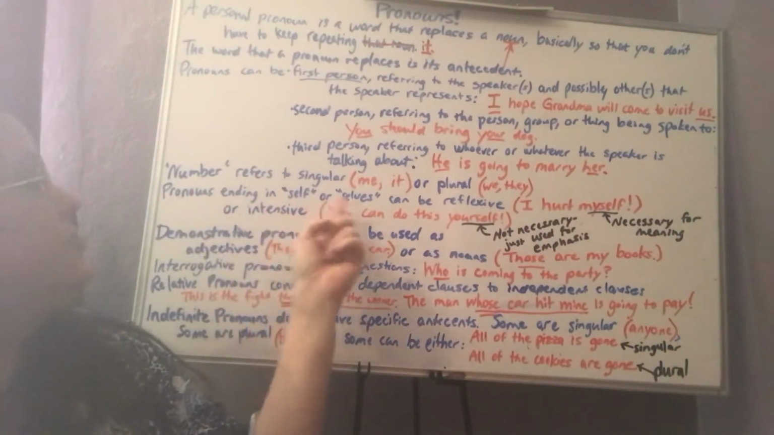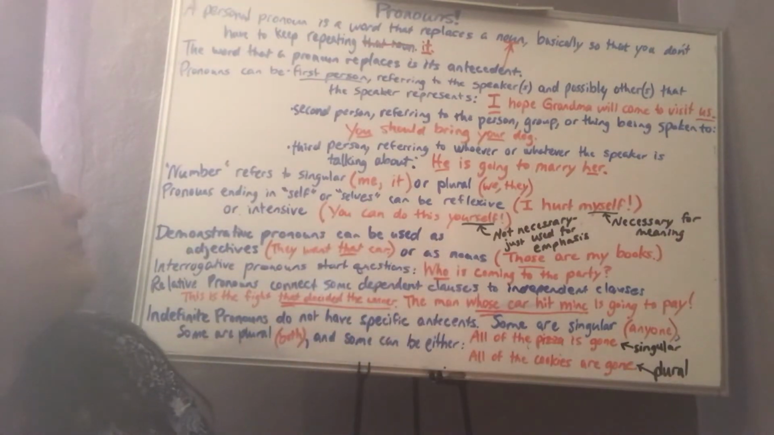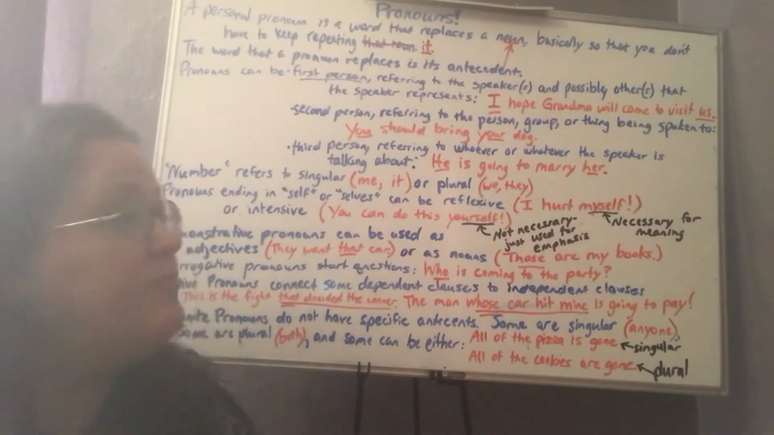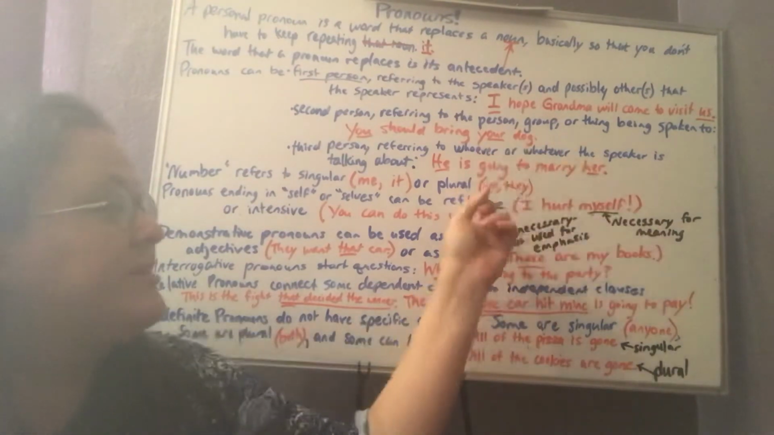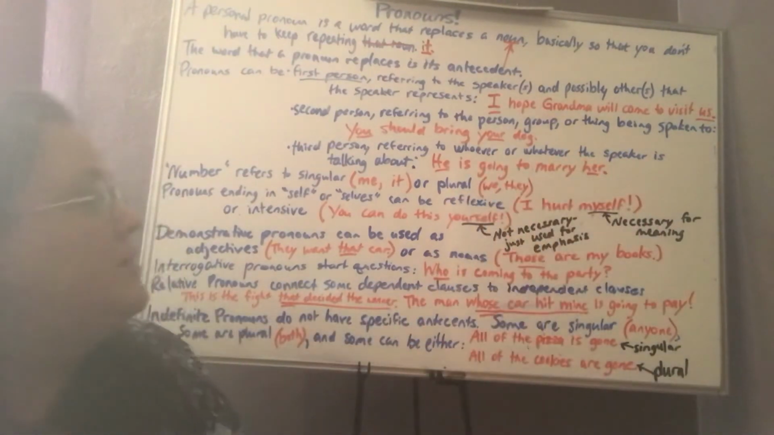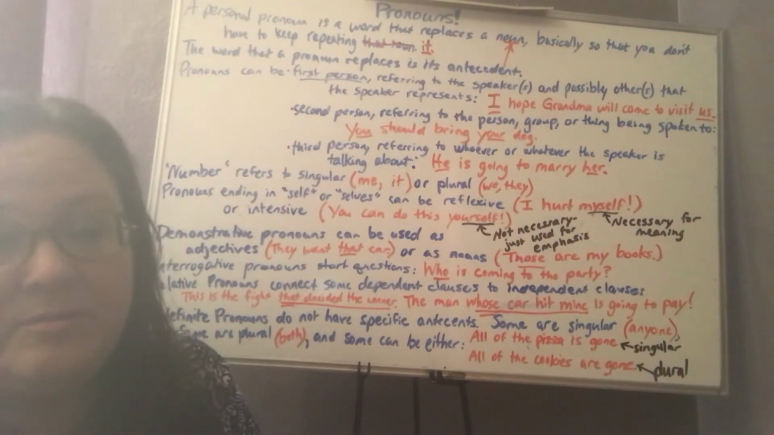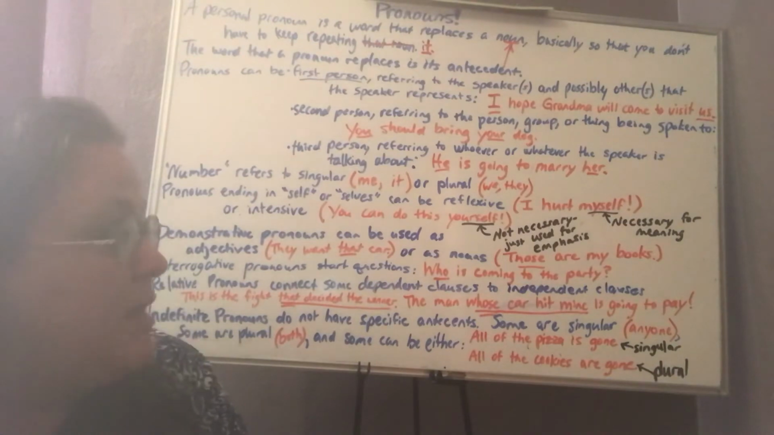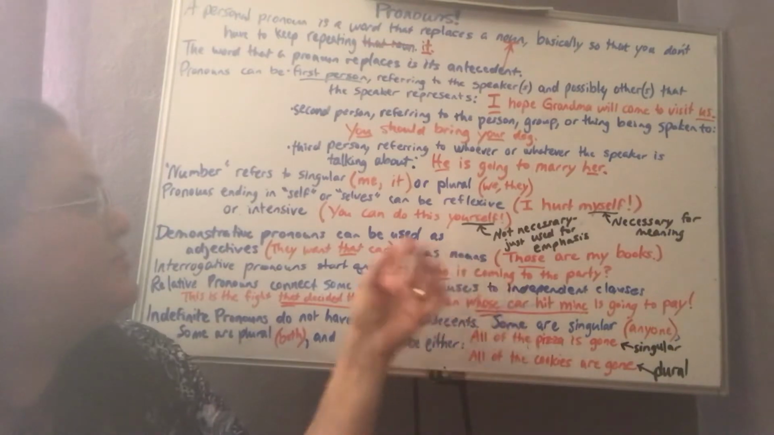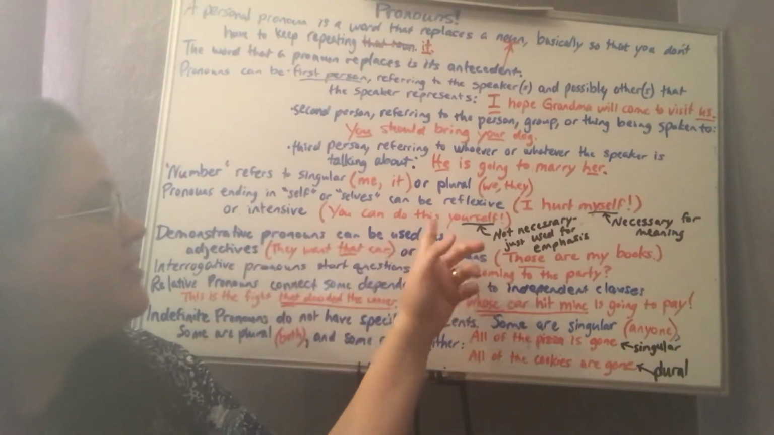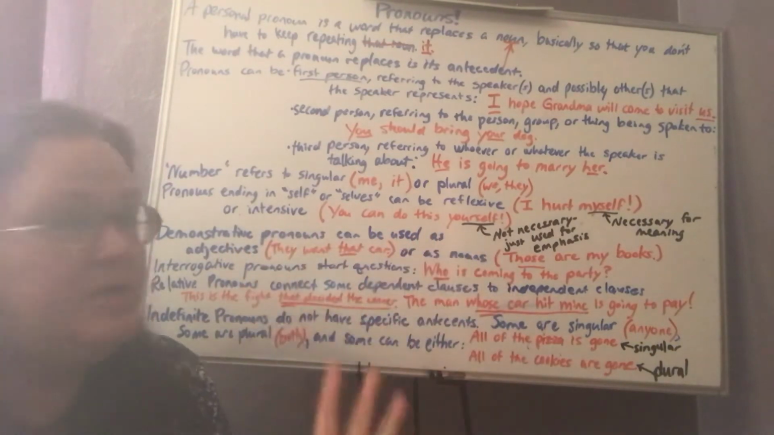Pronouns ending in self or selves can be reflexive or intensive. Reflexive is when it's necessary for the meaning. It refers back to the subject. For example, I hurt myself. I as the subject, myself reflects back to the subject. And if you take out that word, I hurt, then we don't have the complete meaning of that sentence. You can do this yourself. In this one, it's intensive because this word is not necessary, it's just being used for emphasis.